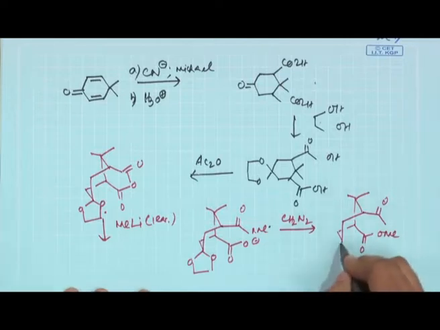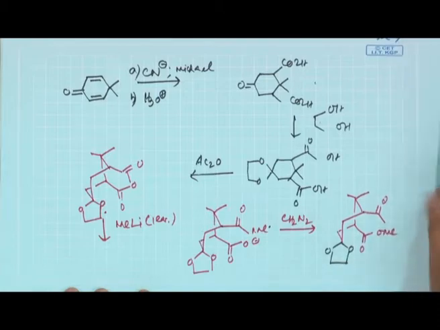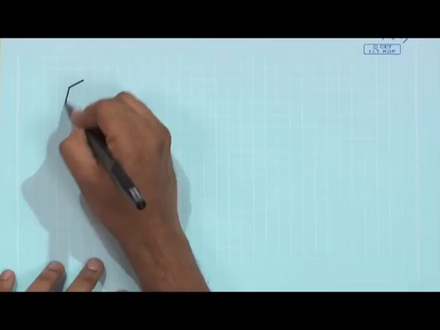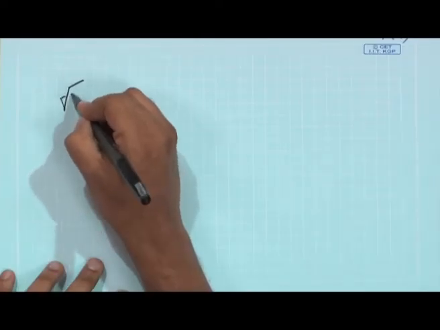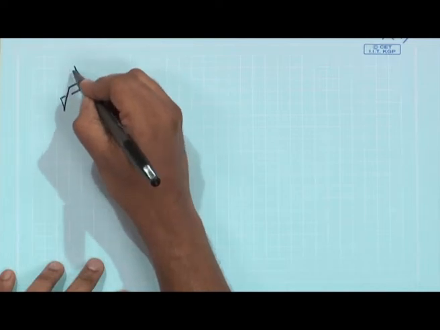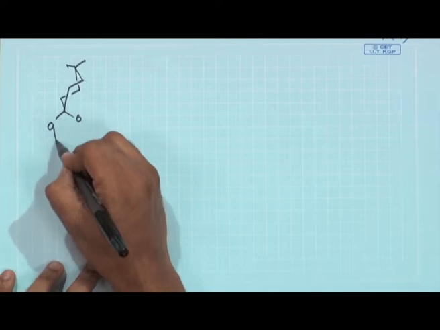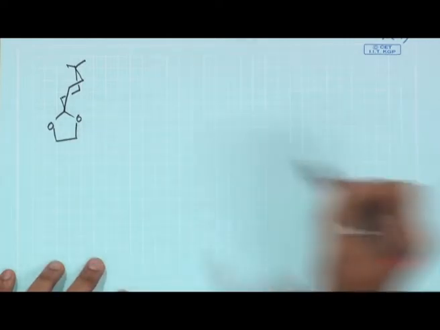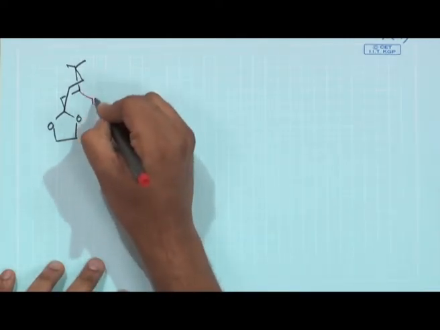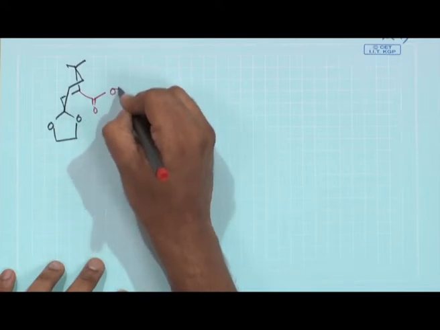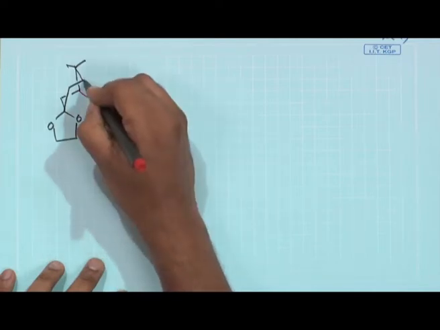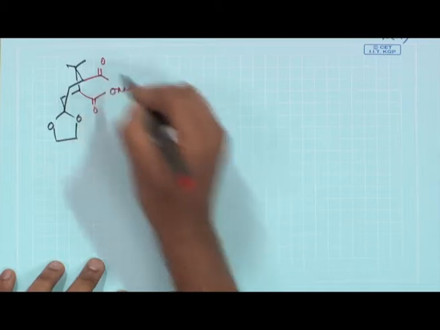Now, this compound we will again draw in the other structure, in this particular place. So, structure drawing is a bit important, and then you find that this compound has a methyl ketone as well as an ester.